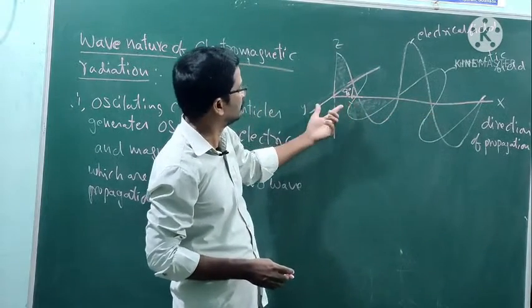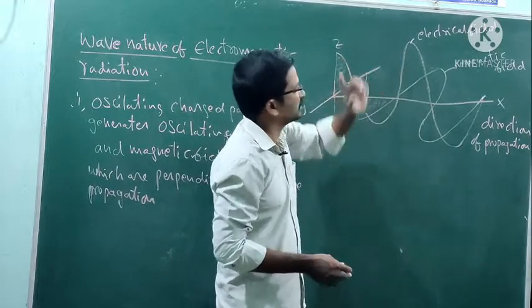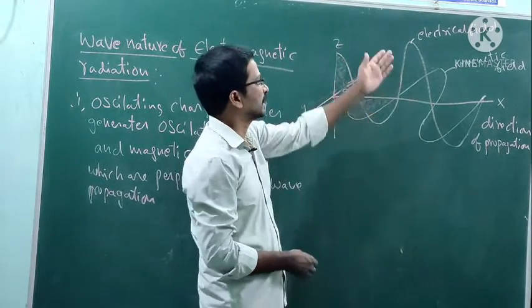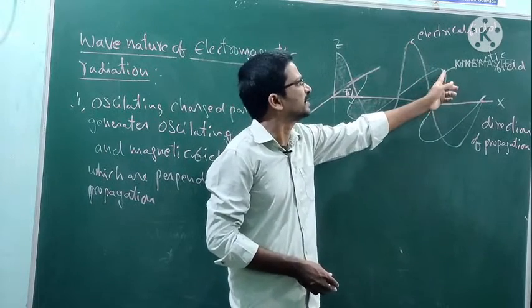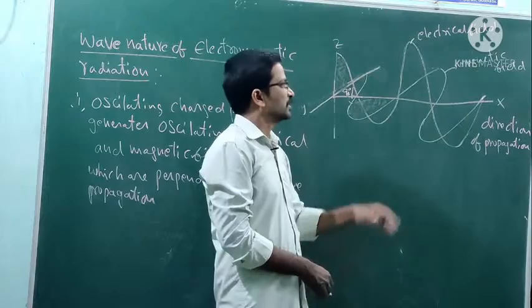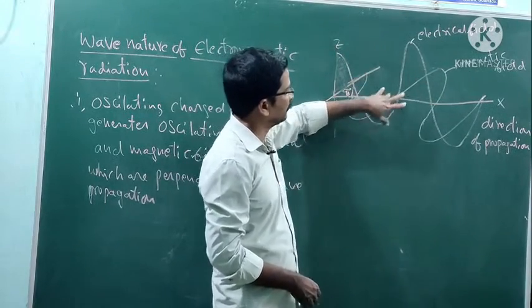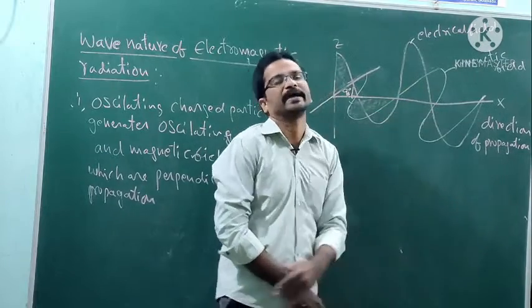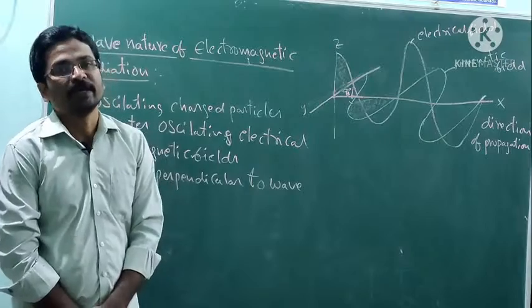One is the electrical component, or electric field, and the other is the magnetic field component. These two propagate together, and this wave is known as an electromagnetic wave.